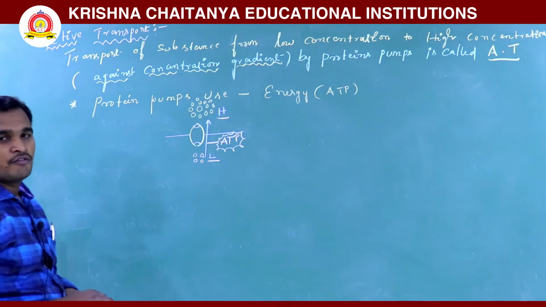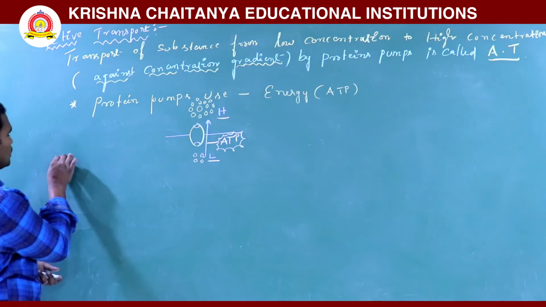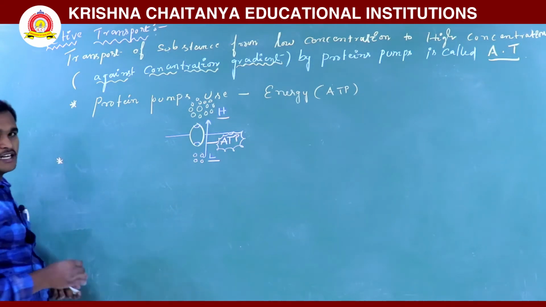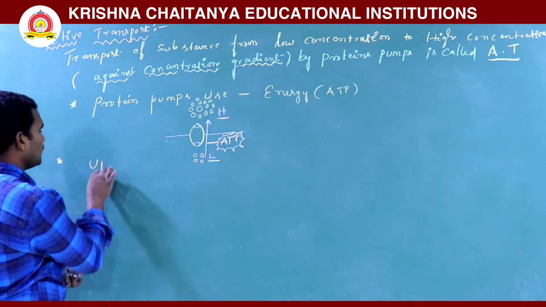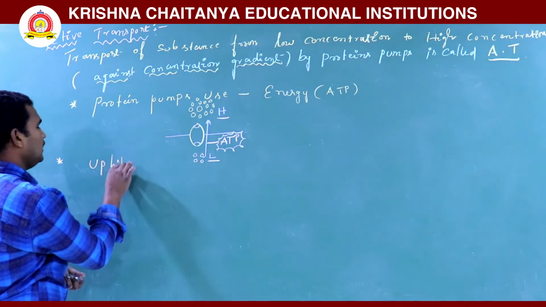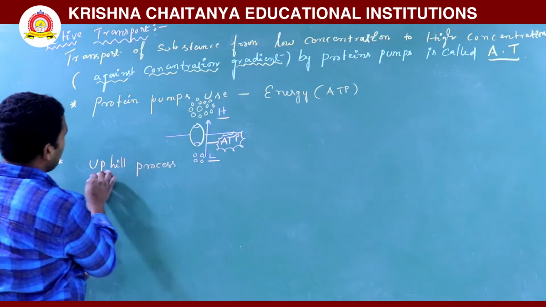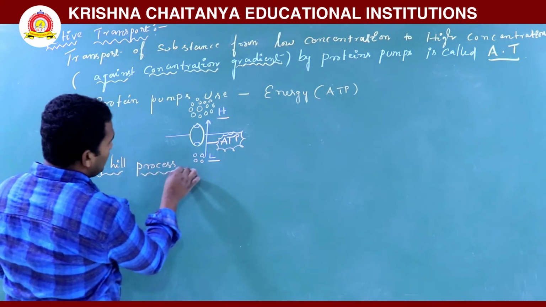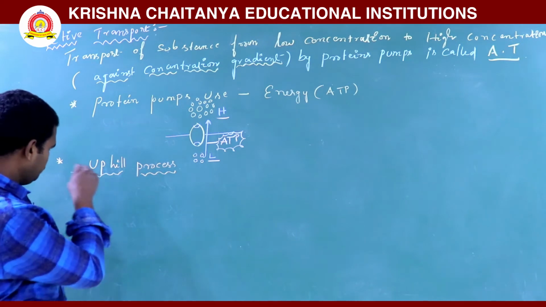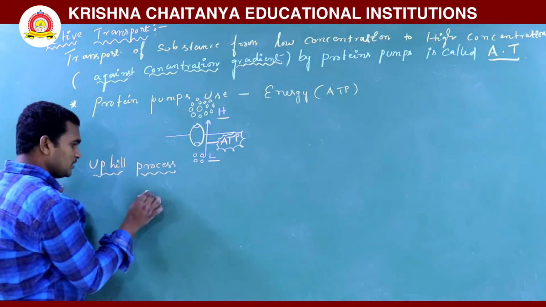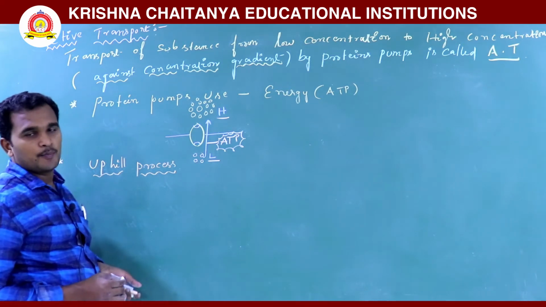So here are the features of active transport. First one, it is an uphill process. Why is it called an uphill process? Because the substances are moving from low concentration to high concentration, that's why it is an uphill process.